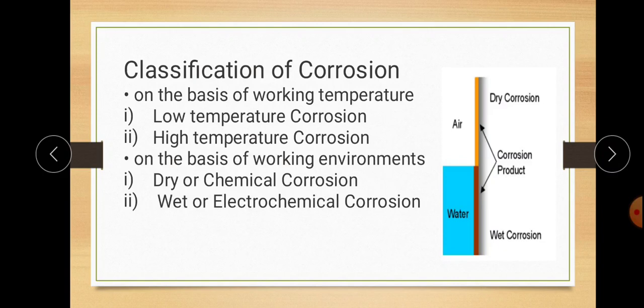Dry corrosion means corrosion caused by air, by oxidation conditions, or by chemical attack. If the corrosion takes place on metal this way, it is known as dry or chemical corrosion. The second one is wet or electrochemical corrosion, where the conditions for corrosion are present, but there is a formation of anode and cathode, and due to the flow of electrons, meaning oxidation and reduction, wet or electrochemical corrosion forms.